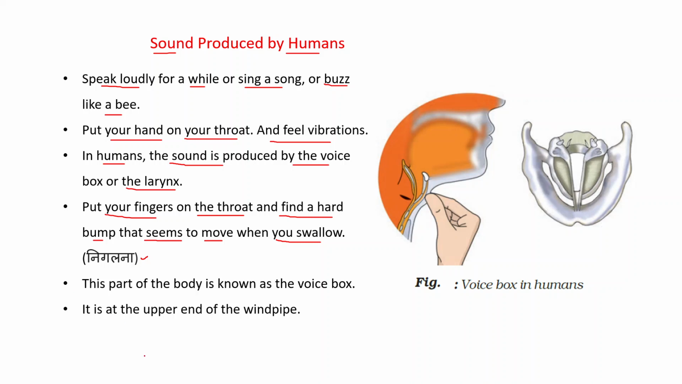That part of the body is known as the voice box. It is at the upper end of the windpipe. This diagram represents the voice box in humans, and in this you can see, with the help of fingers, you can feel that voice box.